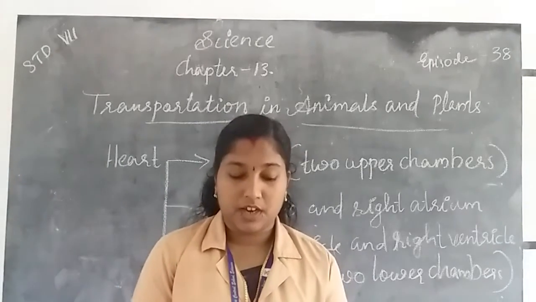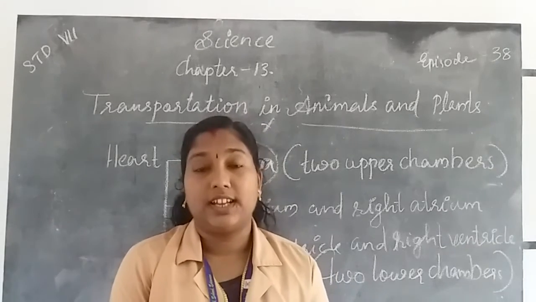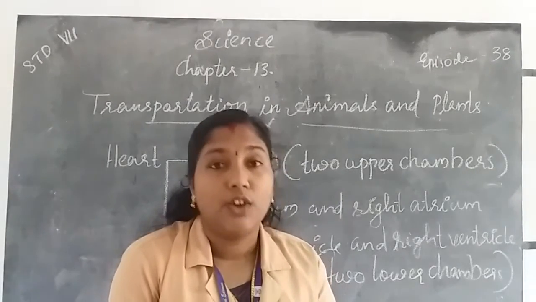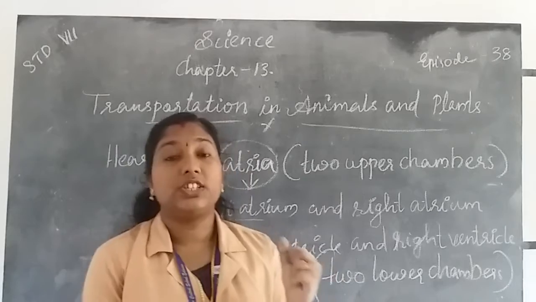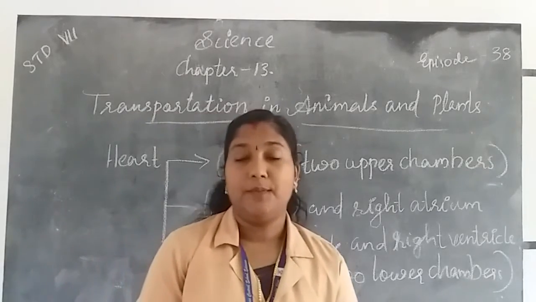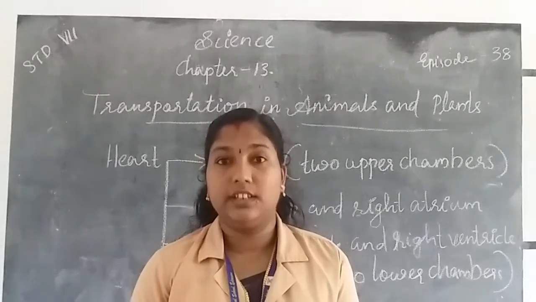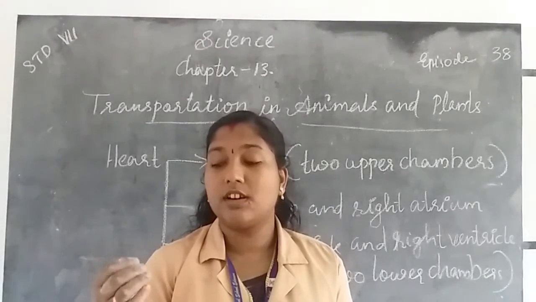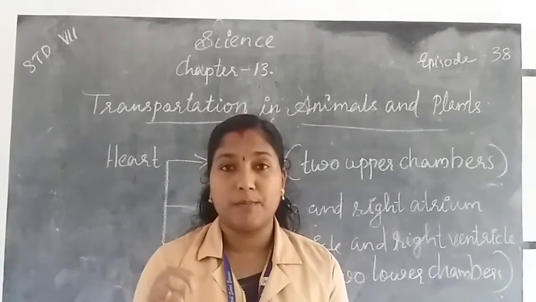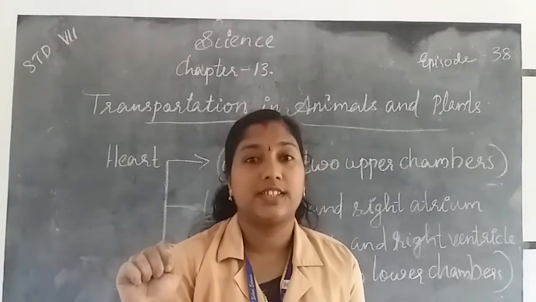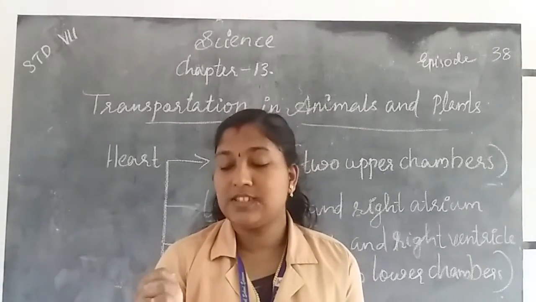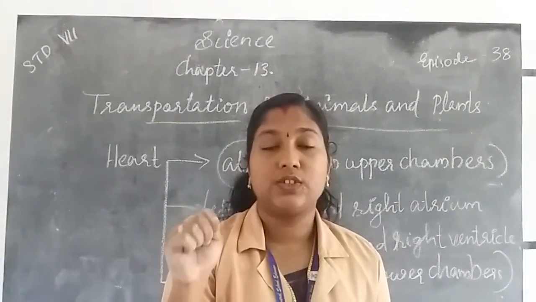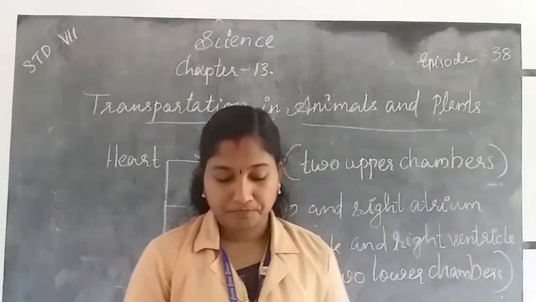Next we learn about what? The heart is an organ, and the heart has four chambers. Next we learn about the size of our heart. If you take our hand, in our hands we can see fingers. If we fold our fingers inwards toward our palm, what do we get? We get a fist. So the fist is like this size. My heart is about the size of my fist.